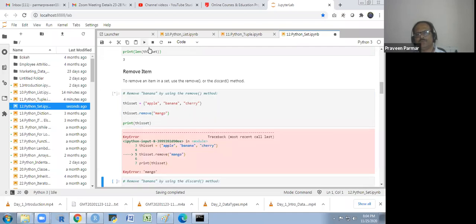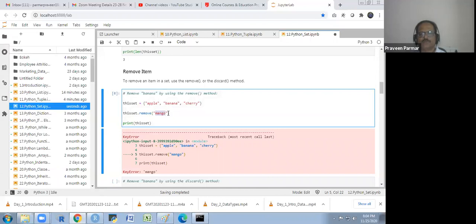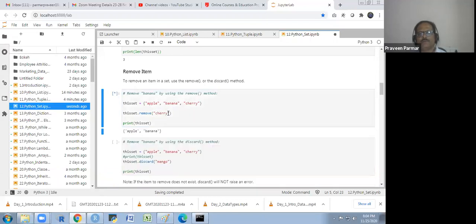I am going to remove the mango. So mango is not there. It is giving me a key error, mango. If I write here banana or cherry, whatever, I write cherry and run this, now there is apple and banana only.